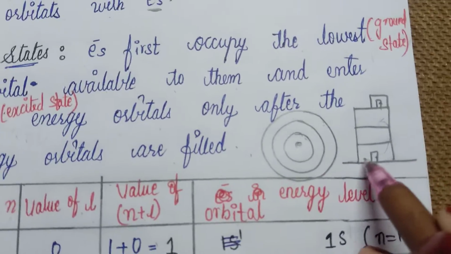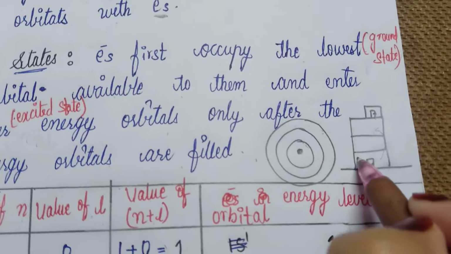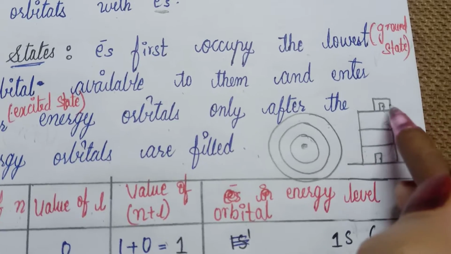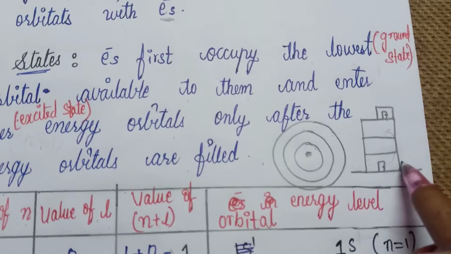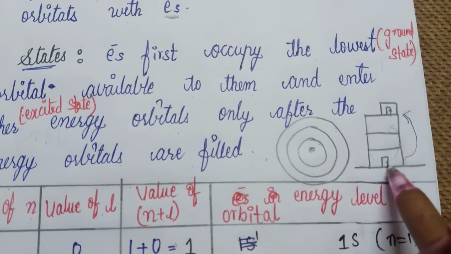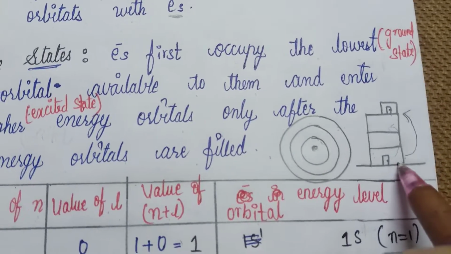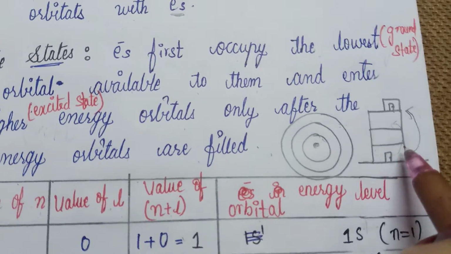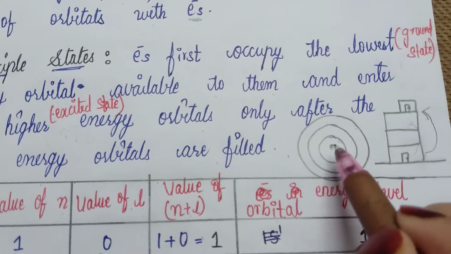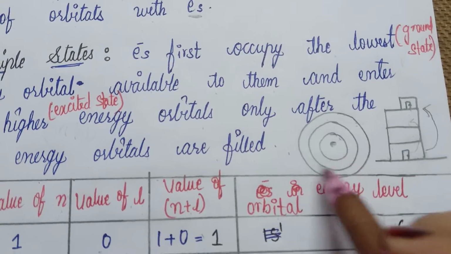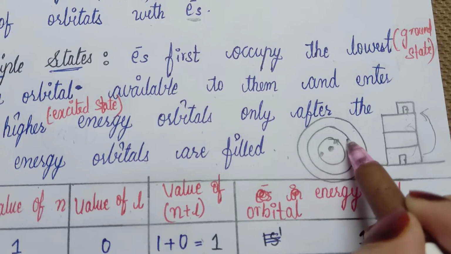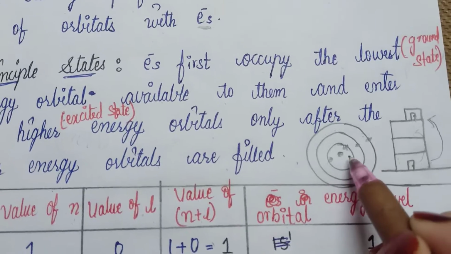It is just as when we build a building. Do you start construction from top to bottom, or from bottom to top? Yes, from the bottom to the top. We need a strong base. After building the base at the bottom, only then do we slowly move towards the top. In a similar manner, we have to fill the electrons in an atom from the lower energy level to the higher energy level. So here, which is lower?